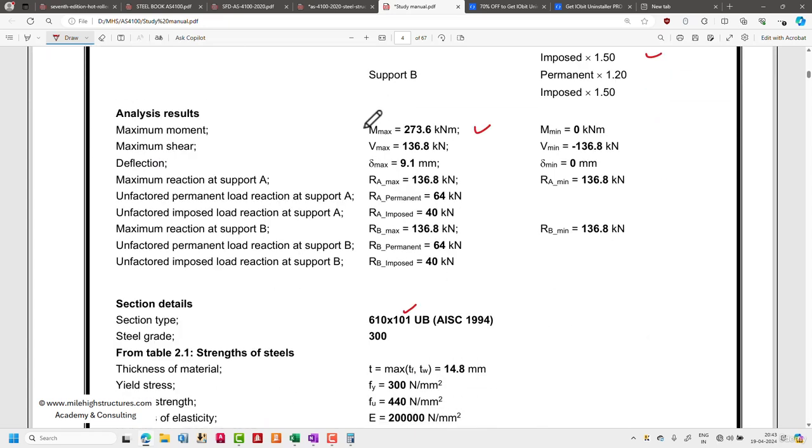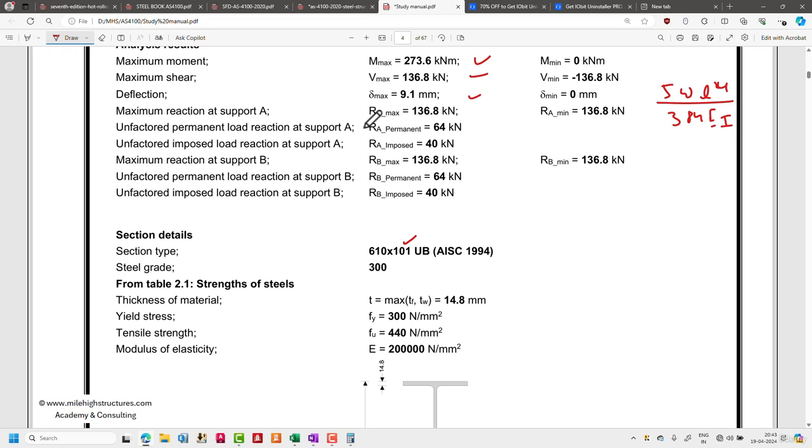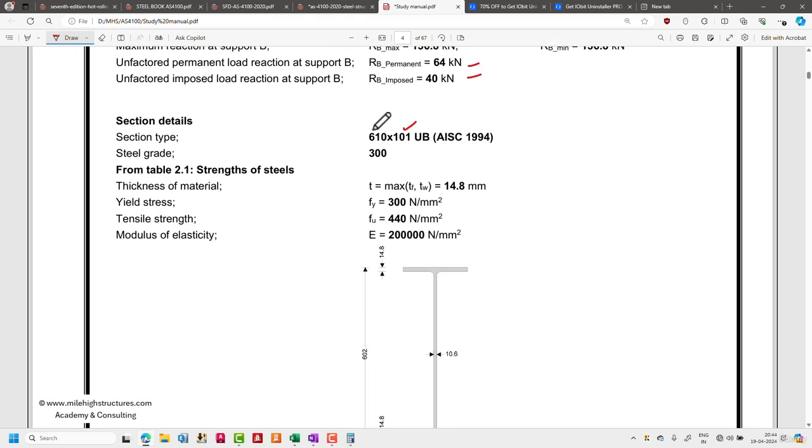So this is clear. Maximum shear value is also clear, and the deflection can also be calculated with the help of a simple formula, that is 5WL^4 by 384EI. I'm not repeating all of these because that is a basic calculation which everyone knows. So this is 9.1 mm, and maximum reaction we know is 136.8. These are basic calculations, the unfactored permanent load and unfactored imposed load. So that is okay. After that, the beam that we're considering, as we know, is 610UB101 of 300 grade.